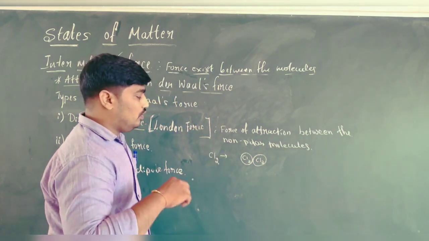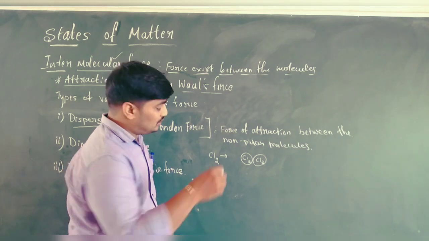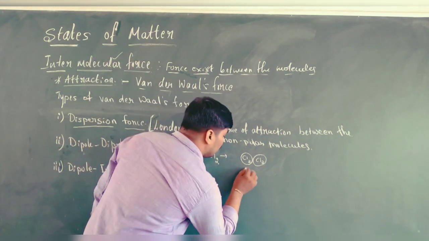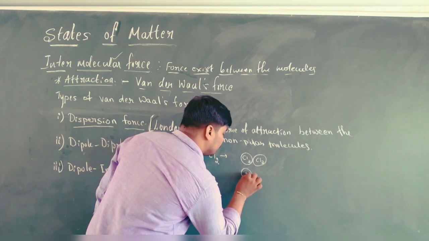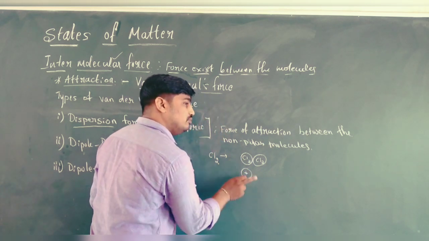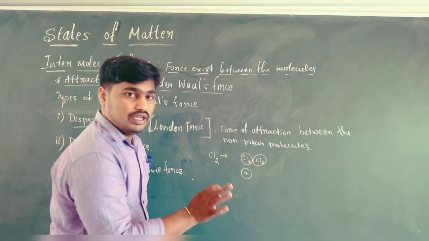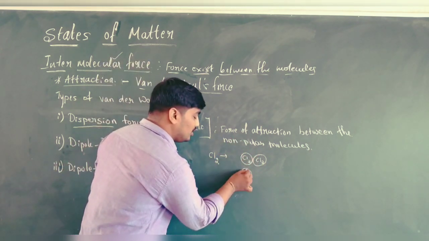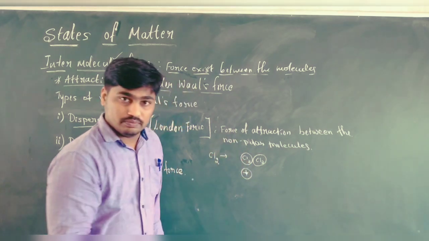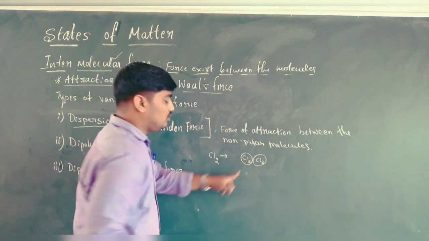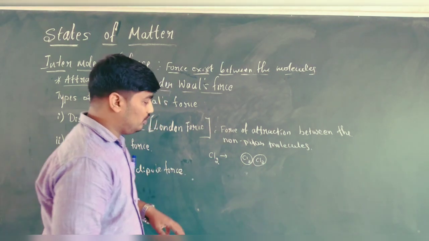Inside the molecule, the charges of the chlorine atoms completely overlap. The negative and positive charges cancel each other, therefore it behaves as a non-polar molecule.